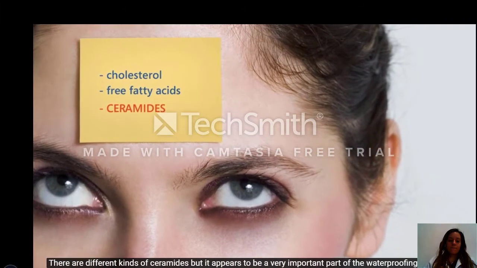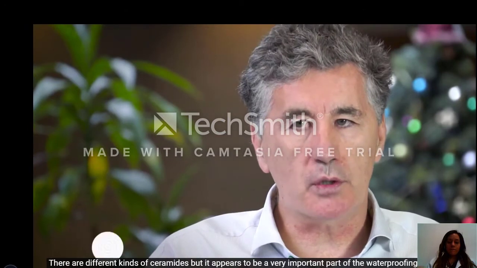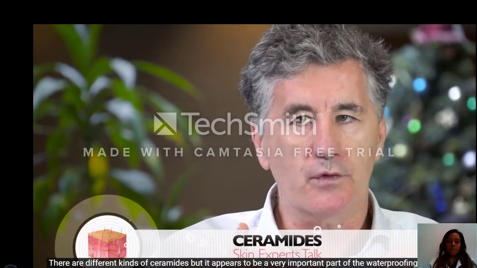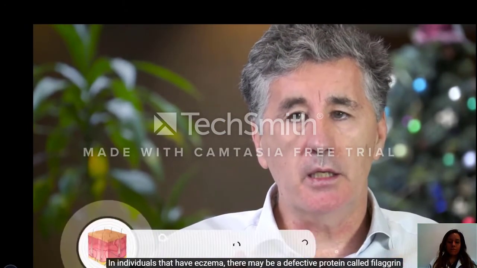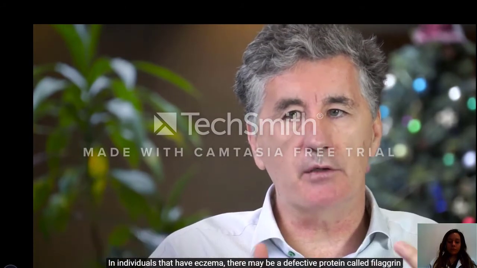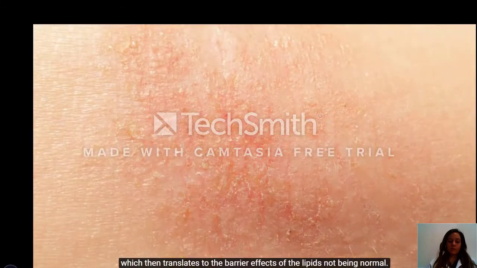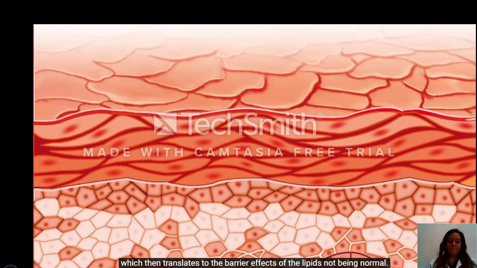Ceramides. Now, there are many different kinds of ceramides, but it appears to be a very important part of the waterproofing of the skin. In individuals that have, say, eczema, there may be a defective protein called filaggrin, which then translates to the barrier effect and the lipids not being normal.